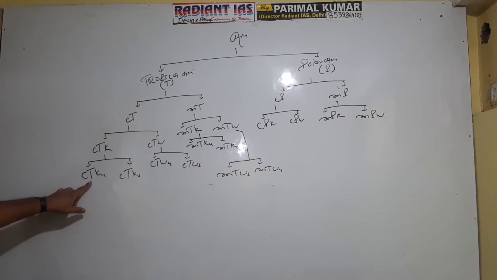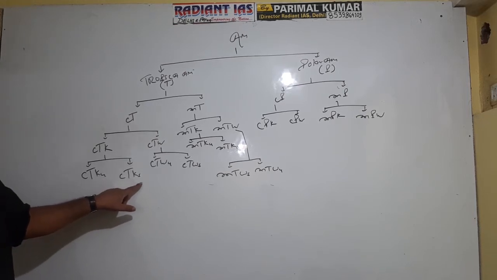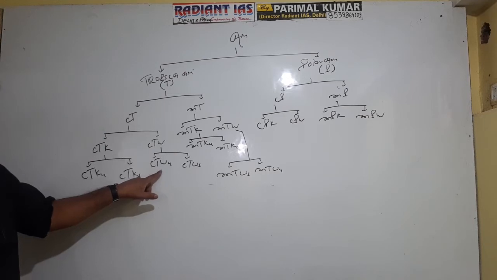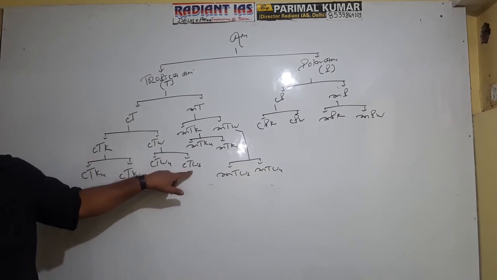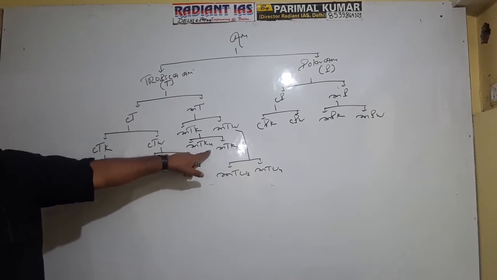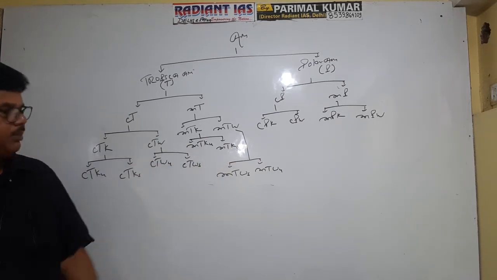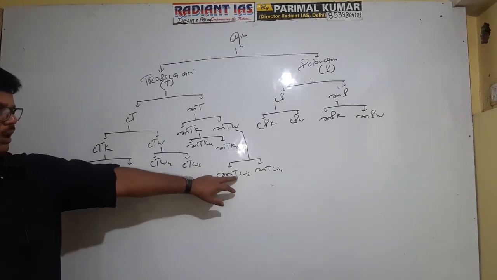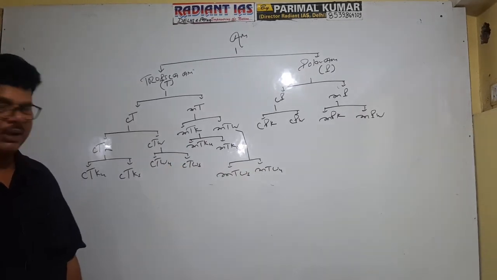First is CTKU, continental tropical cold unstable. Second is continental tropical cold stable. Then continental tropical warm unstable, continental tropical warm stable, maritime tropical cold unstable, maritime tropical cold stable, and maritime tropical warm stable and unstable air mass.